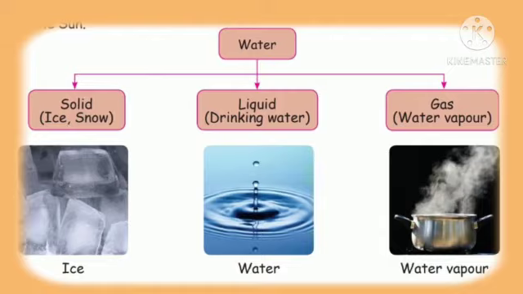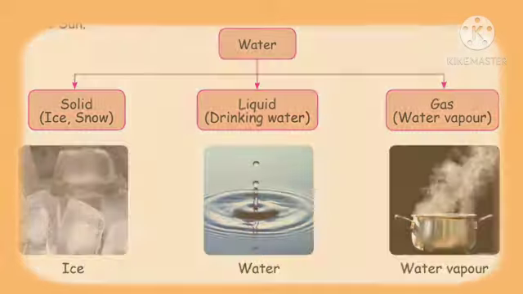What is the liquid form? Drinking water. Generally as water. So what is the liquid form of water? Water. Normal water. Next one, gas. Water vapor. When we boil the water, we get water vapor. That is called the gaseous state of water. So, water exists in three states: solid, liquid and gas. For water, ice or snow is the solid state. Liquid form, drinking water. Gas, water vapor.